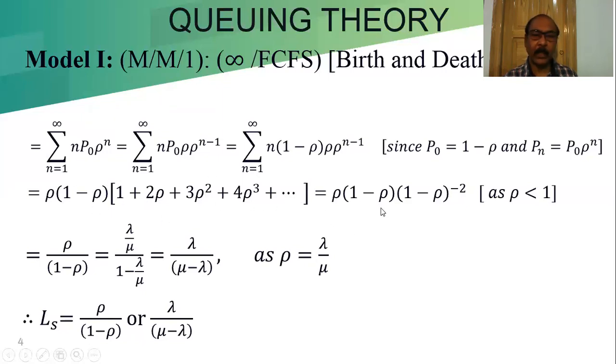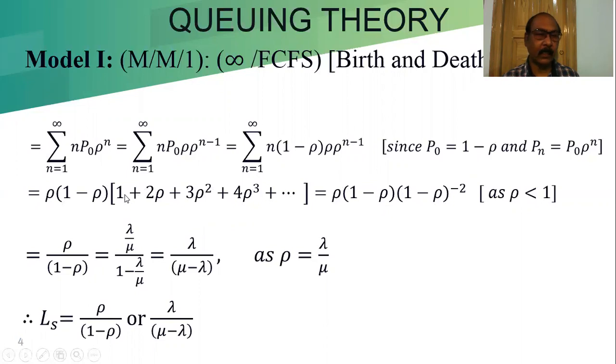This is outside, and the result we get is (1 minus rho) to the power minus 2. I will show you how we got this, the sum of the series, an AP-GP series, or we can expand it.